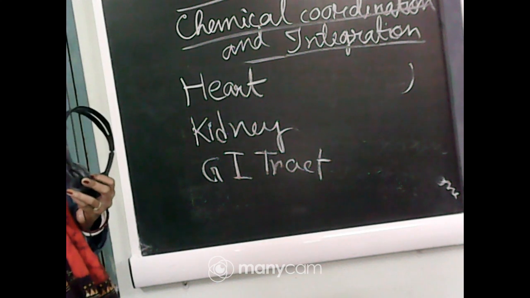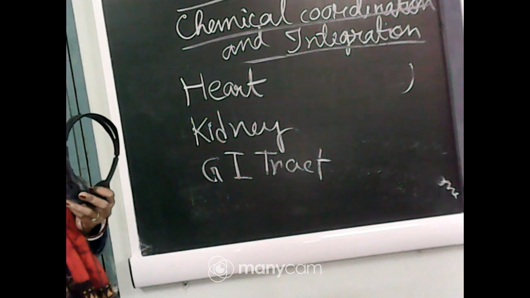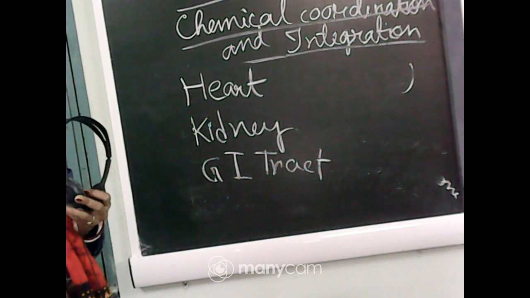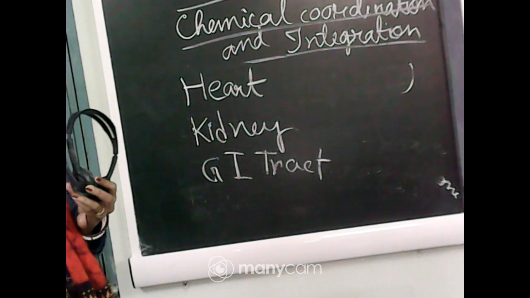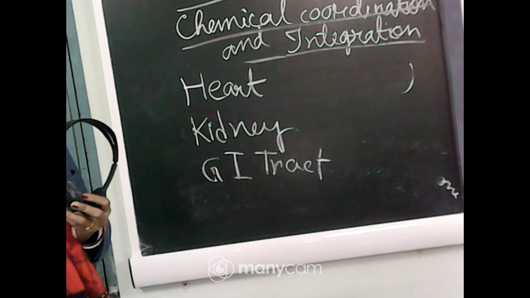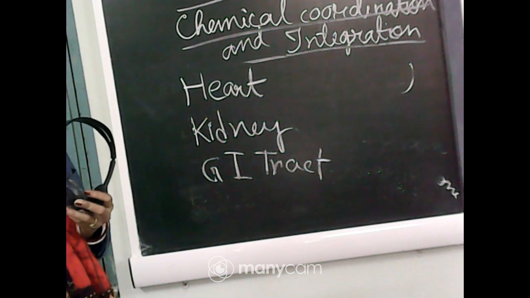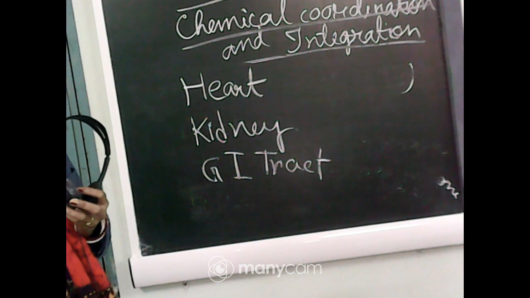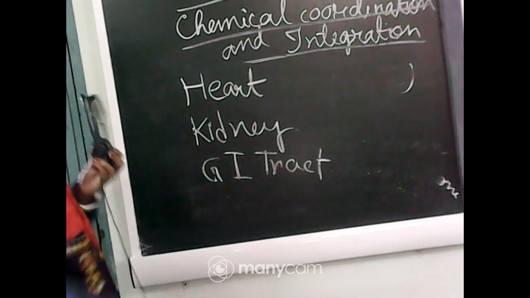So first I will discuss about the heart. As you know, endocrine glands release their hormones, but some tissues are there which are not actually endocrine glands, they also can secrete some hormones. Like this first example is the atrial wall of our heart secretes a very important peptide hormone, atrial natriuretic factor.